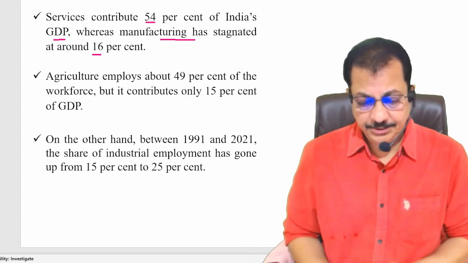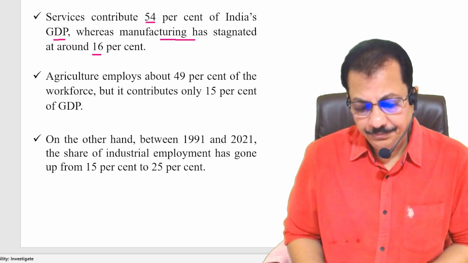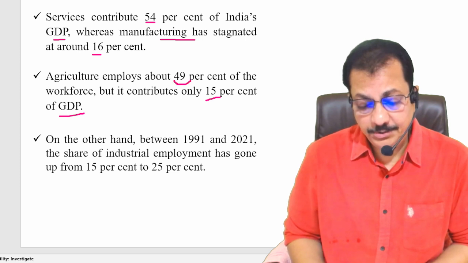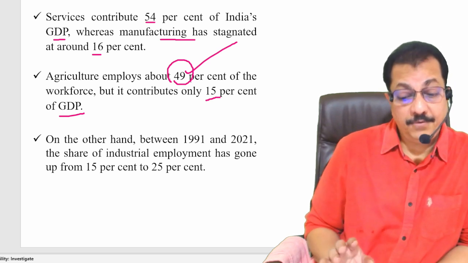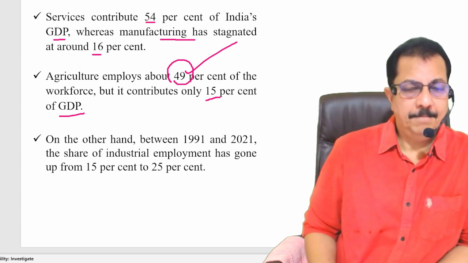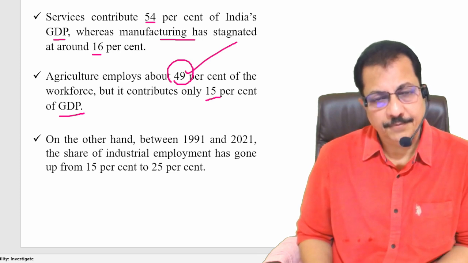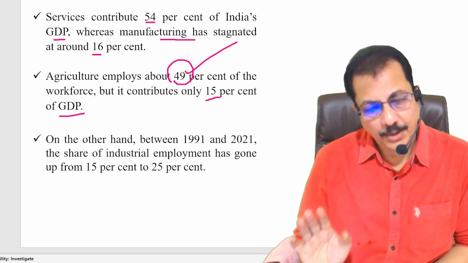Clear? Next, agriculture is contributing 15% of the GDP. Clear? But it employs about 49% of the workforce. Clear? A large number of employees are working here, but that sector is contributing only 15% of India's gross domestic product.